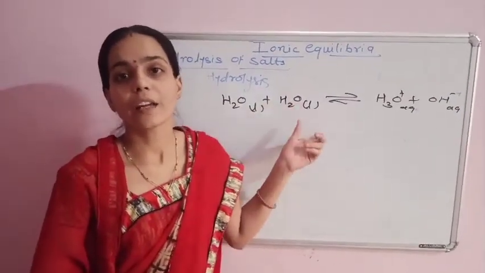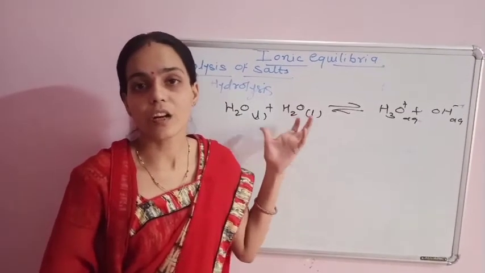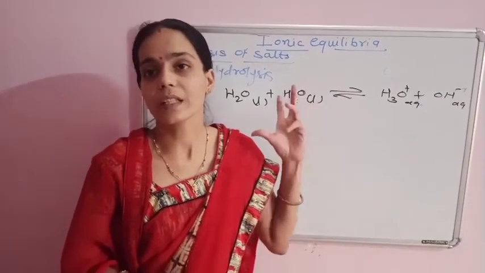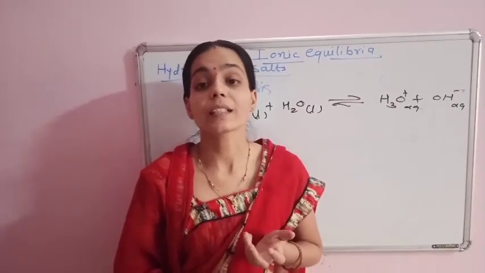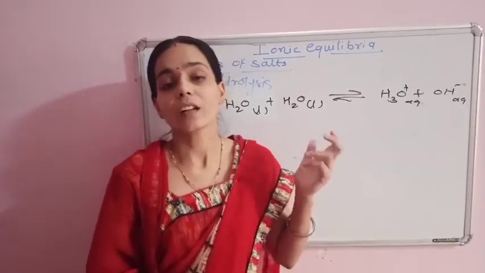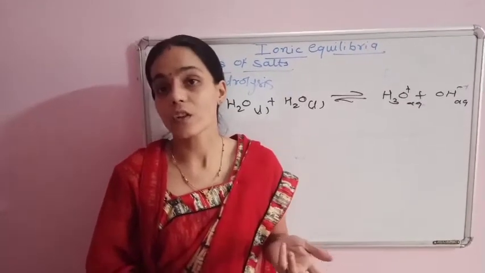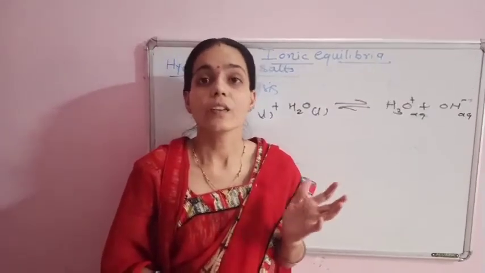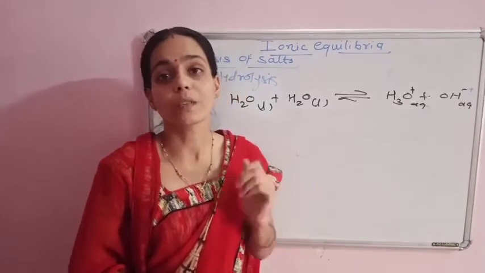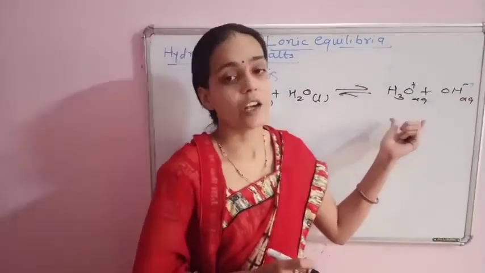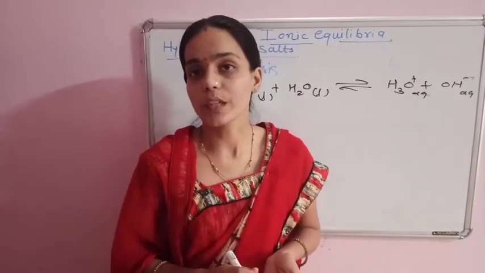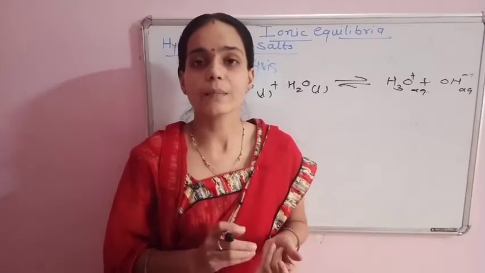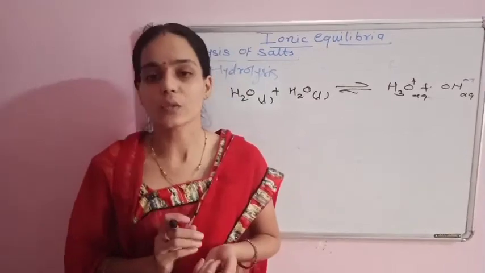Salt undergo the hydrolysis means cations. Salt contains 2 types of the ion. One is a cation, that is a positive charge. Another is an anion, that is a negative charge. These cations or anions or both the ions of the salt react with ions of the water, that is hydrated ion and OH minus ion, to produce acidic solution, alkaline means basic solution, or neutral solution.